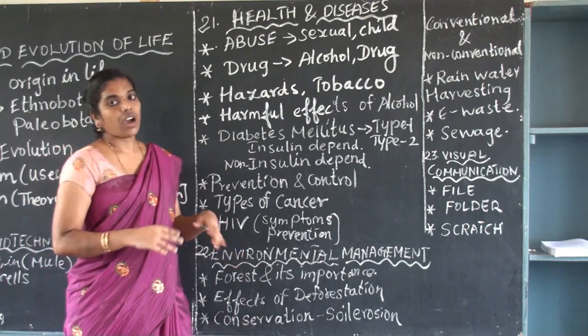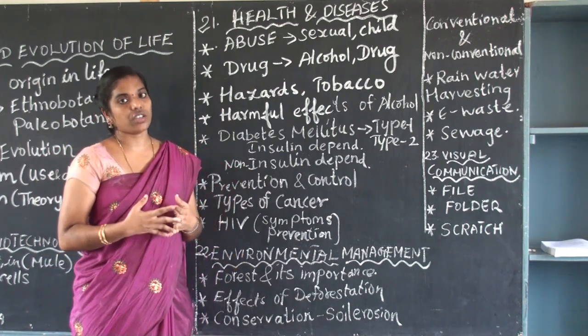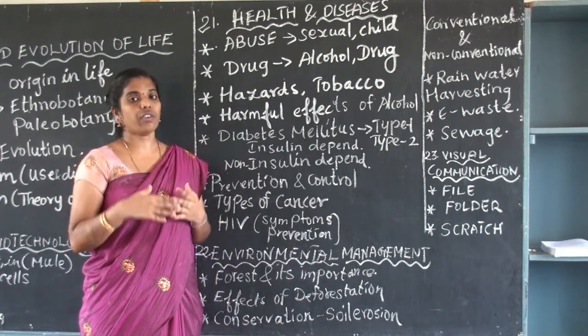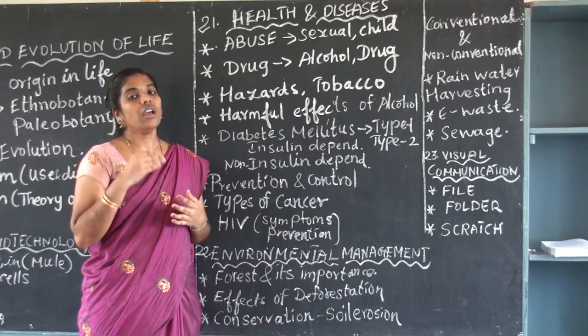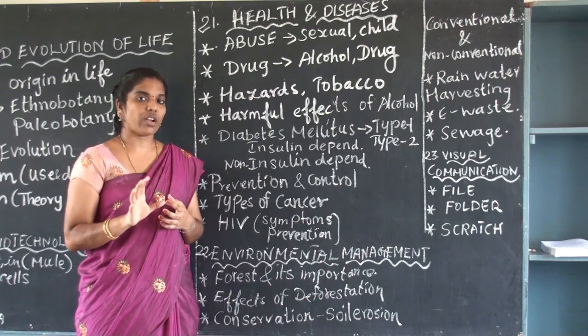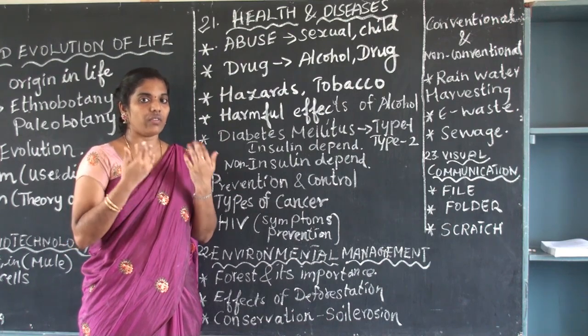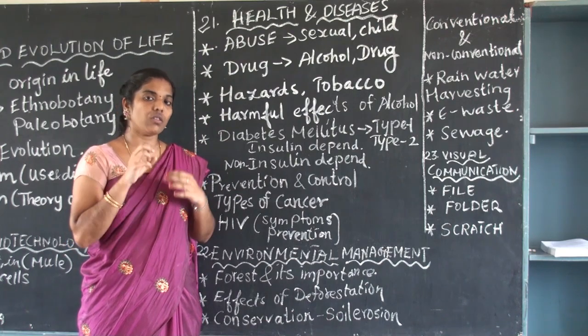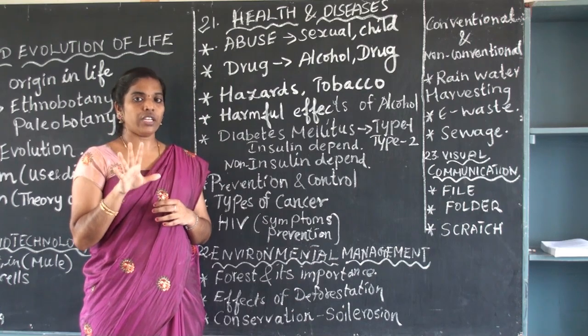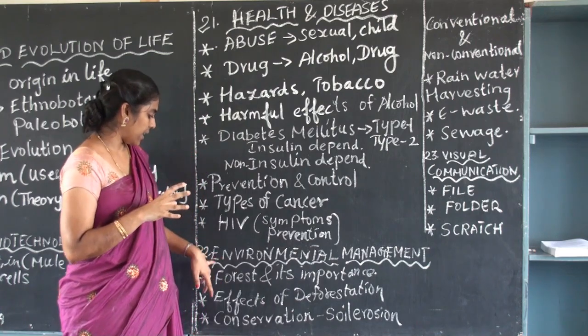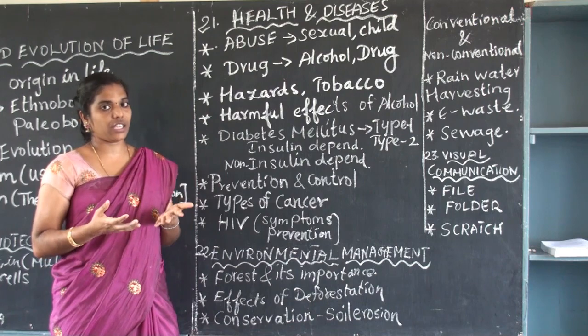Next, HIV. HIV symptoms and prevention. How we get HIV from one person to another person. That also you have 5 points from the textbook. Learn that. And symptoms. When we get HIV, what are the symptoms? That also you can write any 5 points from your textbooks. Okay. And the next lesson is environmental management.